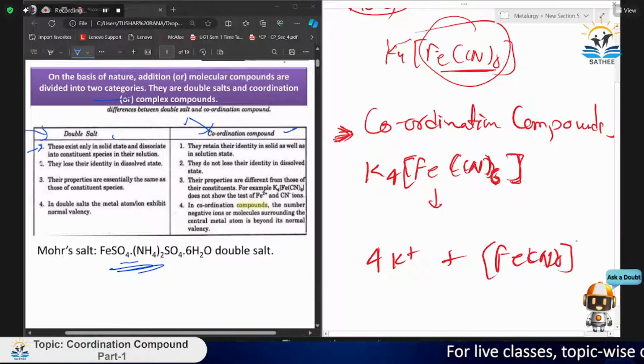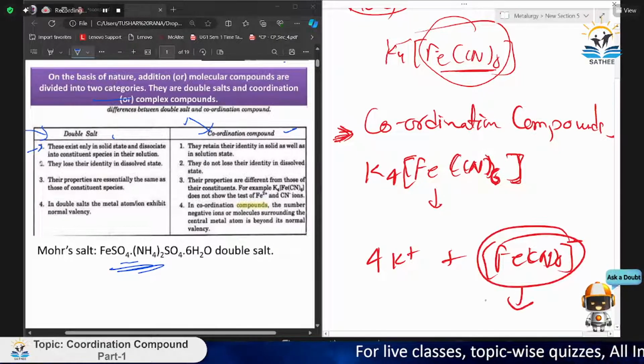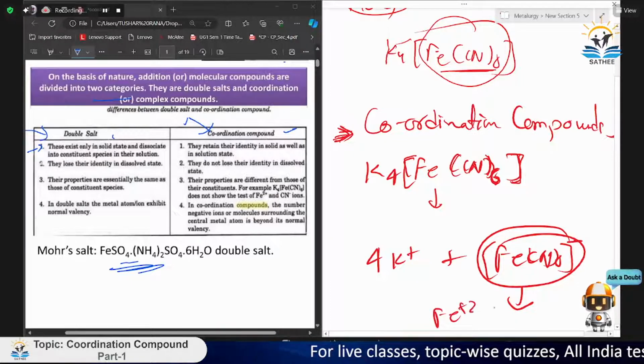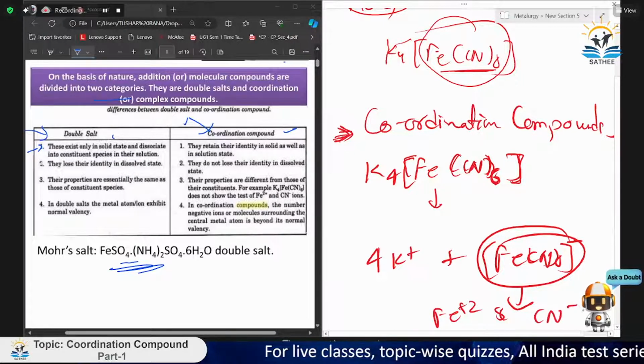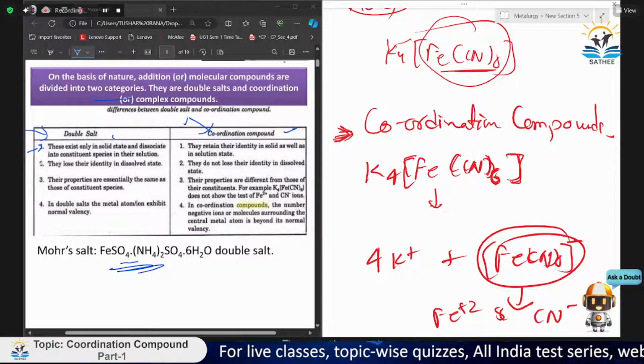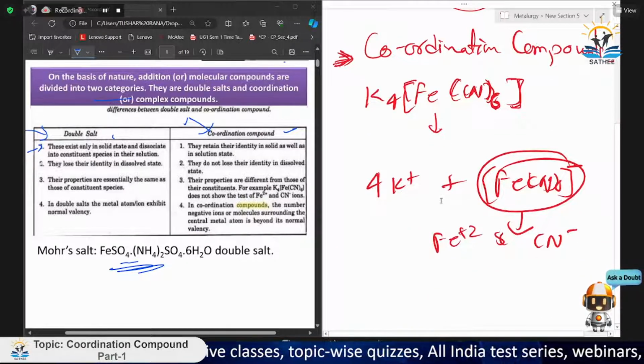Okay, this whole part is an ion part. So this part will not dissociate. So we won't be able to find Fe+2 and CN- ions, because it does not dissociate into its constituent particles.